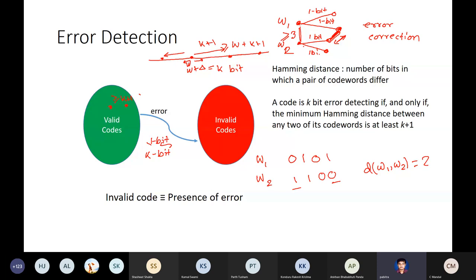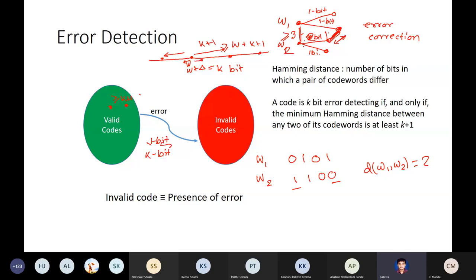If this distance was only 2, this W1 may come to this 1 bit distance, and this may go to this 1 bit distance. So 1 plus 1, 2. So with 2 distance, this will not work. So this has to be at least 3. Then you can unambiguously reconstruct back.